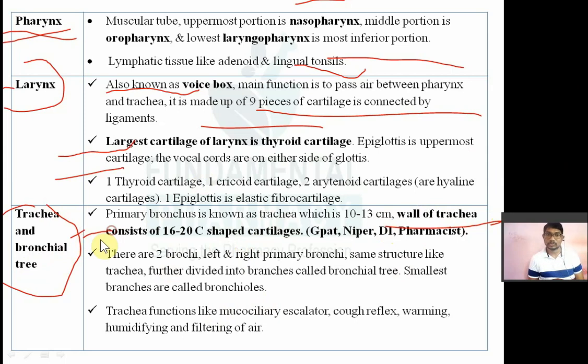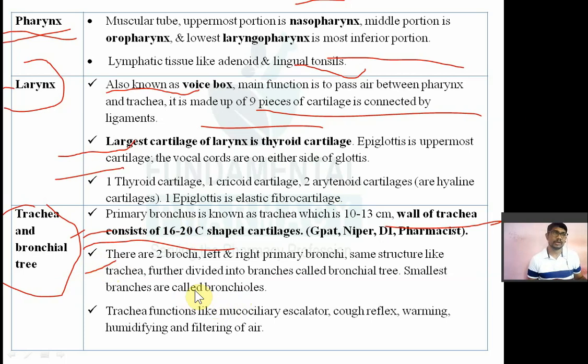So they have already asked a question on this in a pharmacist exam. 16 to 20 C-shaped cartilages are present in one of the following structures. That is nothing but the trachea. So C-shaped cartilage is present in this trachea. Now there are two bronchi, left bronchus and right bronchus for each lung. And with the same structure as the trachea, these are nothing but the bronchi.